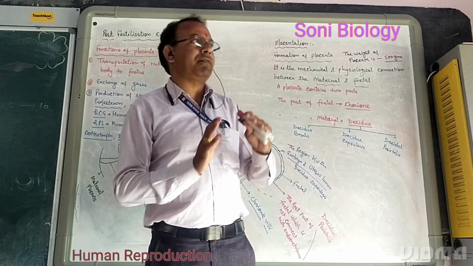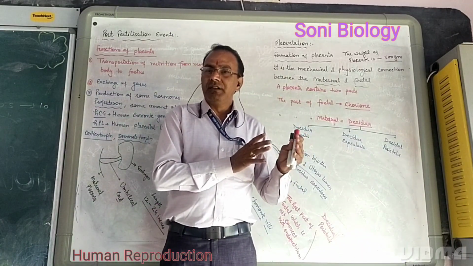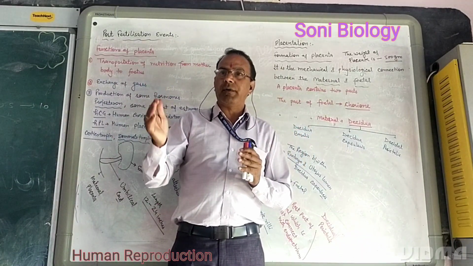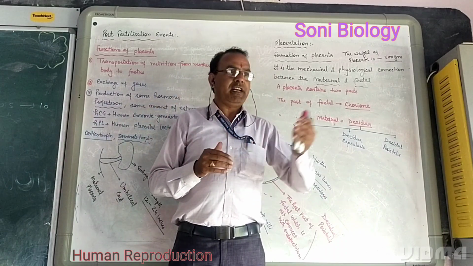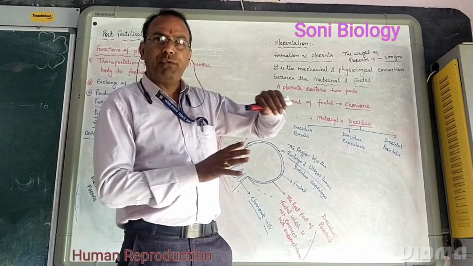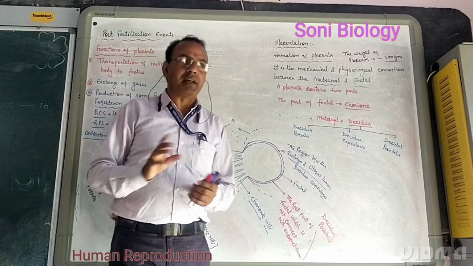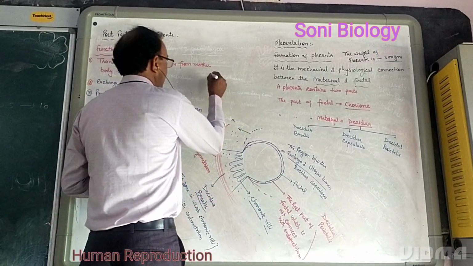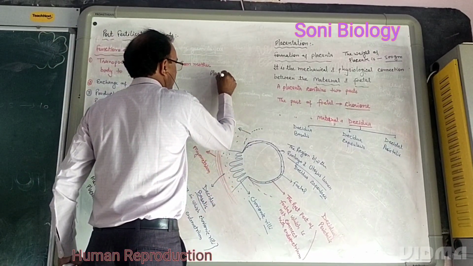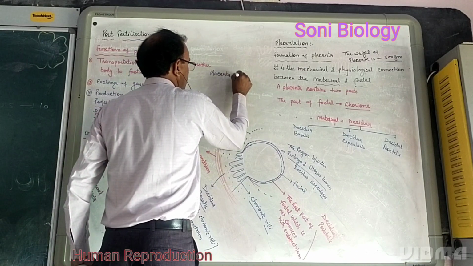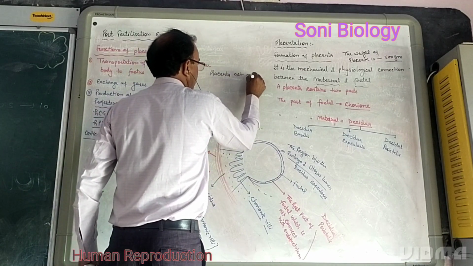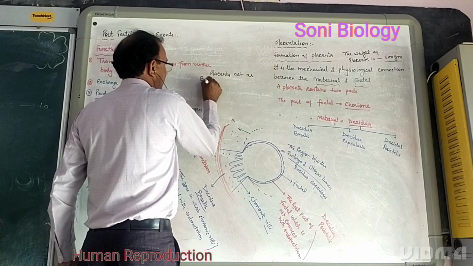If a mother is affected with AIDS, the HIV virus from the mother's body passes through the placenta into the fetus if no full treatment is taken by the mother.